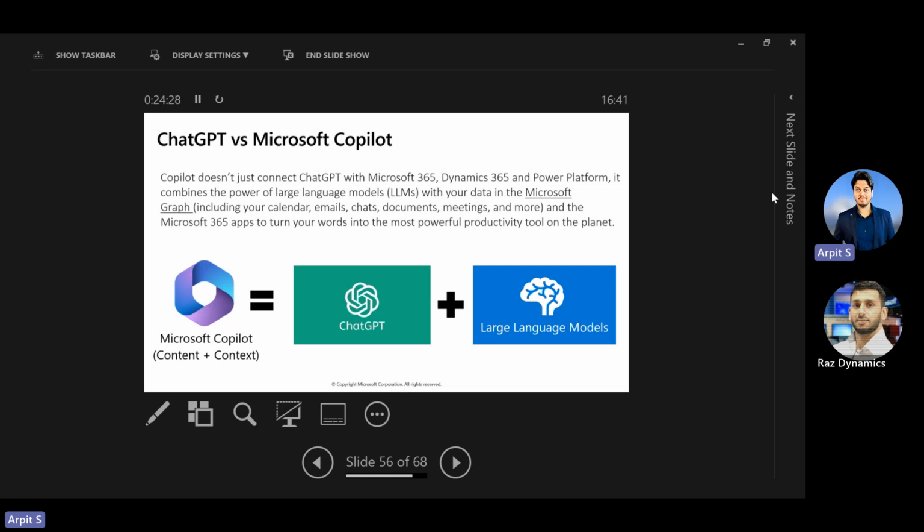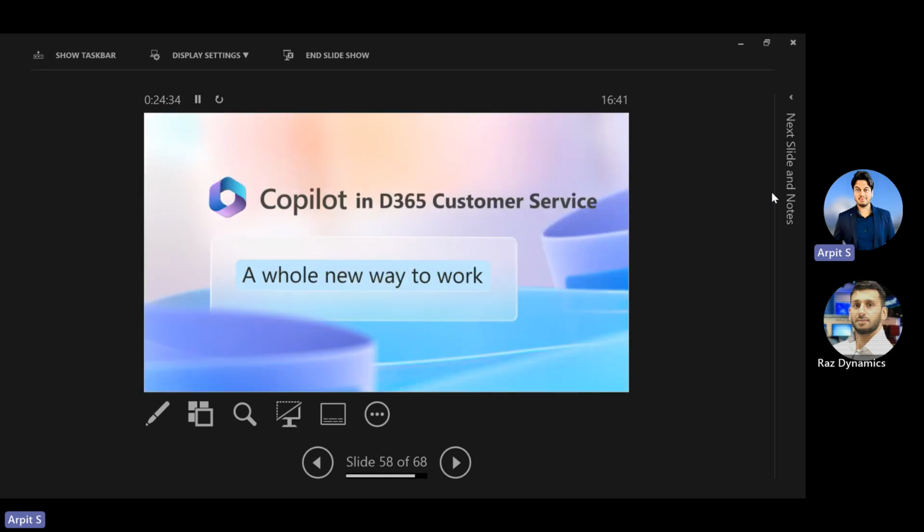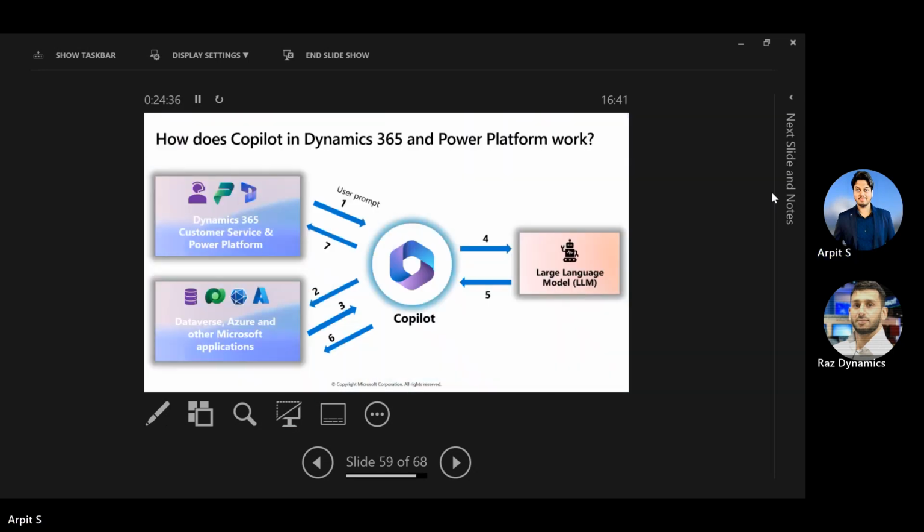So how can you better understand how Microsoft Copilot works? I have simply demonstrated that in this picture. This is how the Copilot works, whether it's a Microsoft 365 application, a Dynamics 365 application, or the Power Platform. Okay. So the Copilot actually works as a middleware between your data and the LLM.